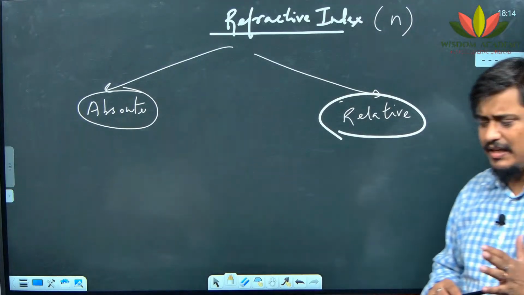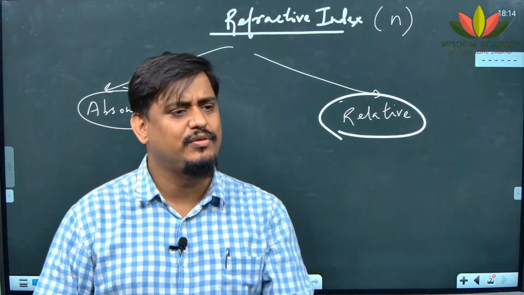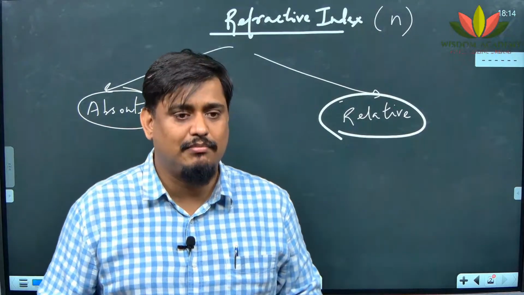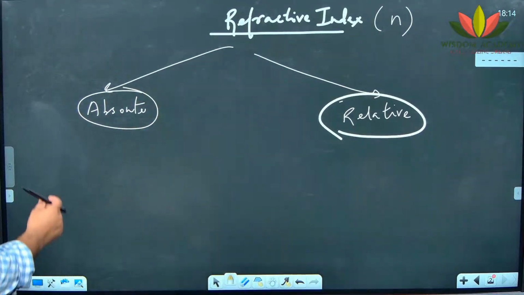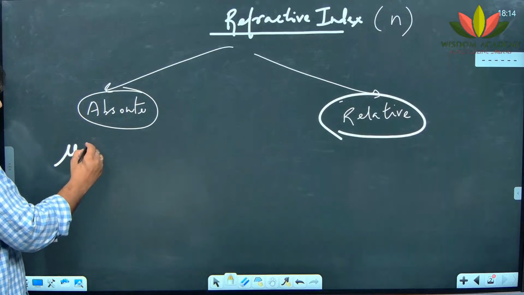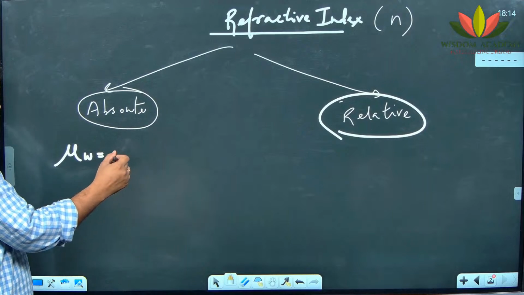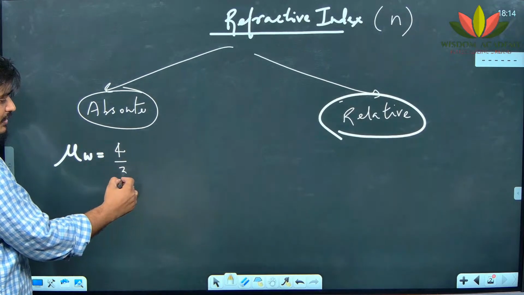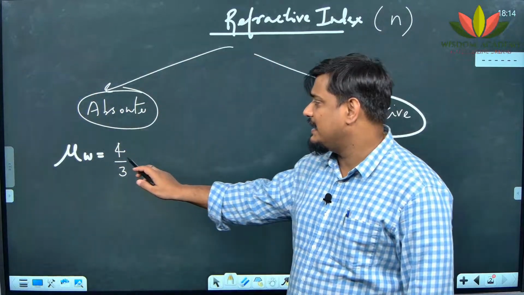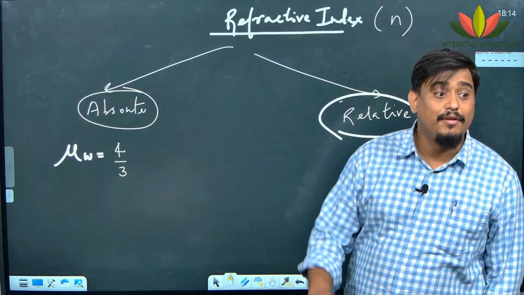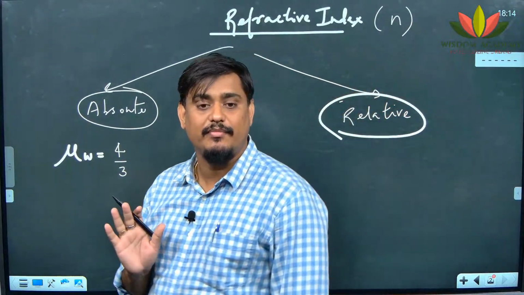See, generally air and vacuum have different refractive index, I agree, but the difference is minute. So we are using mu of air as 1, but actually mu of vacuum is 1, to be very exact. So if I am writing the refractive index of water, how much is it? Anybody knows this? How much is the value? 4 by 3, which is 1.33. So 1.33 is the refractive index of water. With respect to whom? Only with respect to vacuum or air.